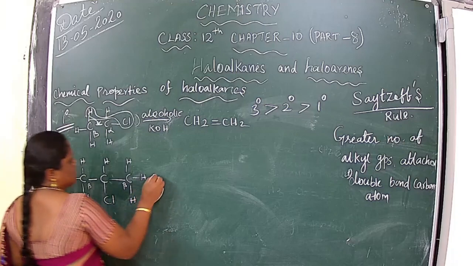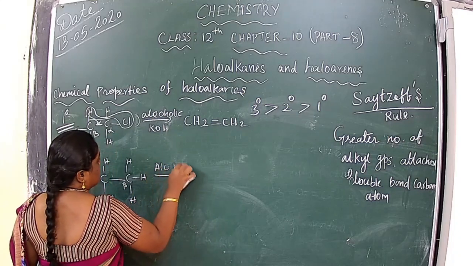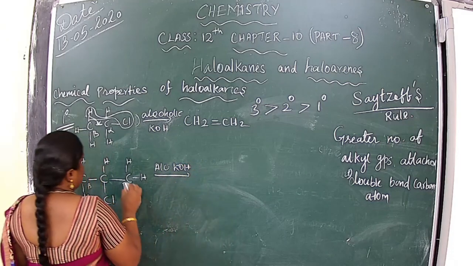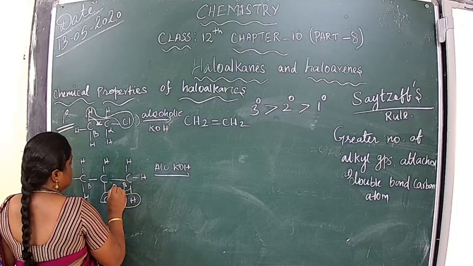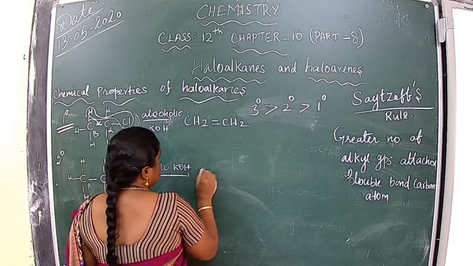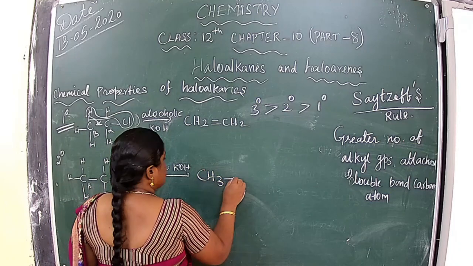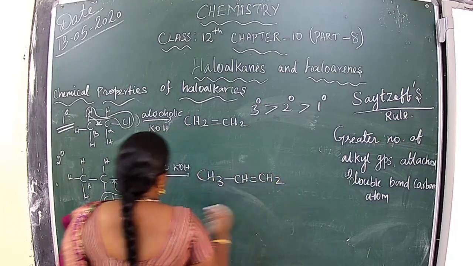Yes or no? Alcoholic KOH. Then we can remove Cl, then this bond will become a double bond. Then we get CH3CH=CH2.